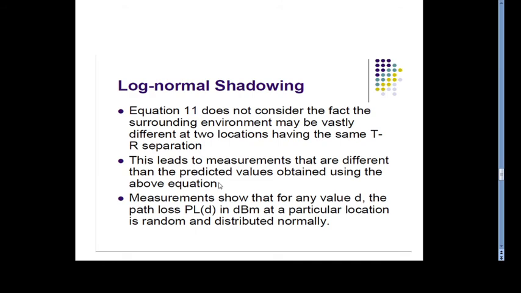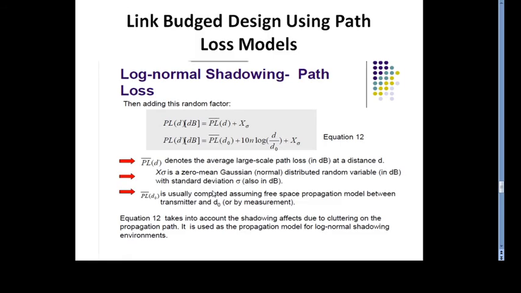Measurements show that for any value of d, the path loss in dB at a particular location is random and normally distributed. So to calculate the path loss which is present in a random manner due to shadowing, we use the log normal shadowing path loss model.